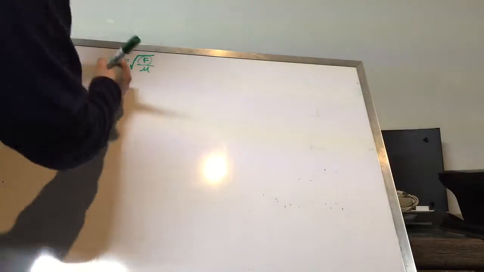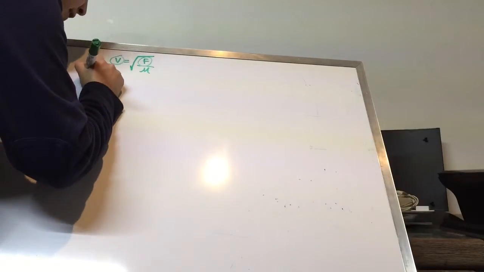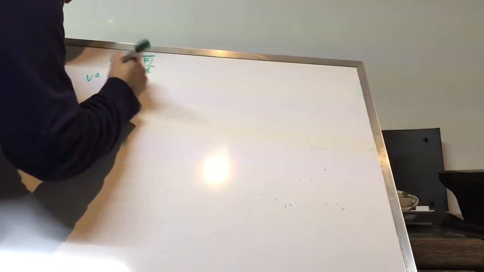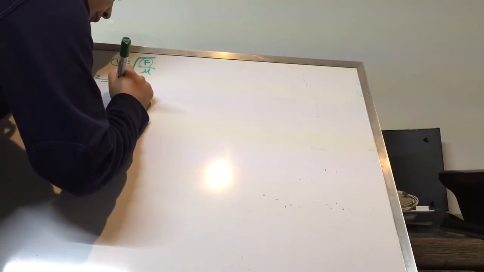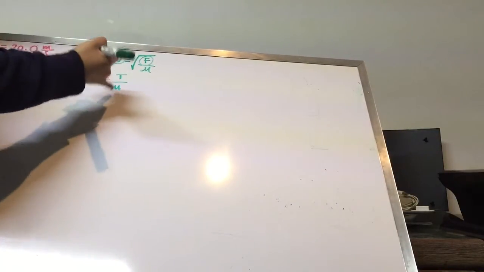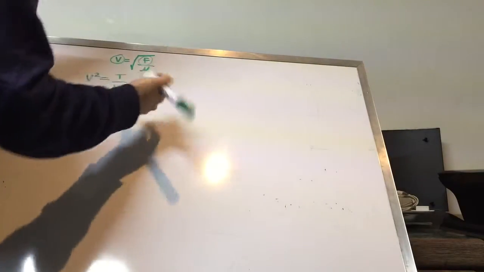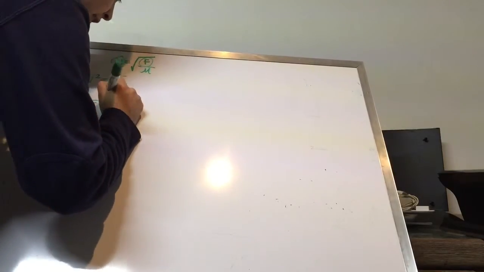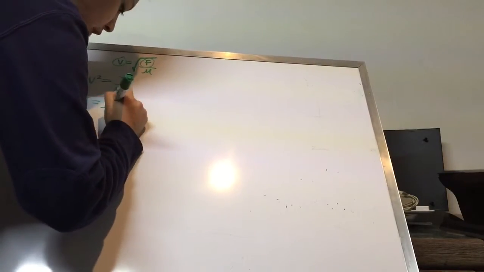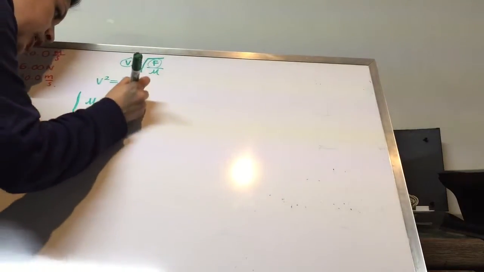So let's take out mu so we can work with it. It's going to be velocity squared equal to the tension, that is our force, over mu. But we want to take the mu out so we can equate both equations. We're going to obtain that mu is equal to the tension over the velocity squared. Okay, so this is how it's going to work.